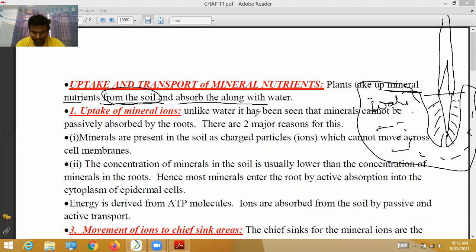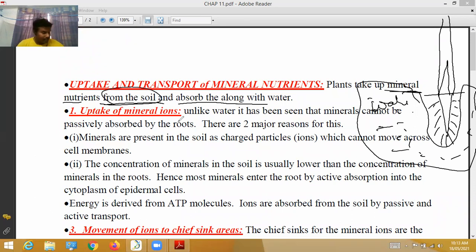Unlike water, it has been seen that minerals cannot be passively absorbed by the roots. See, minerals cannot be passively absorbed by the roots. There are two major reasons for this. So the reasons for that are as follows.